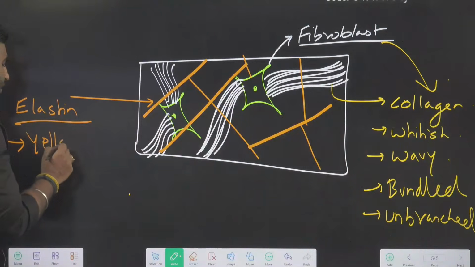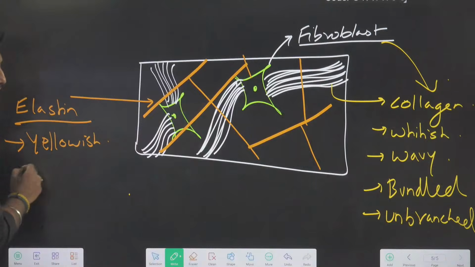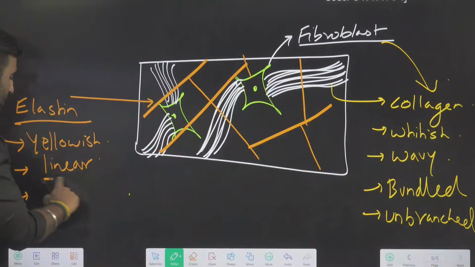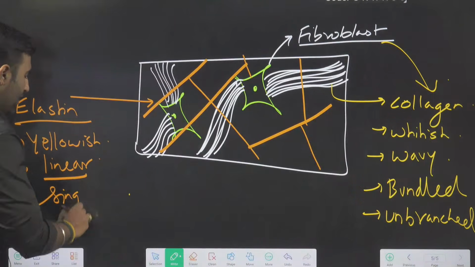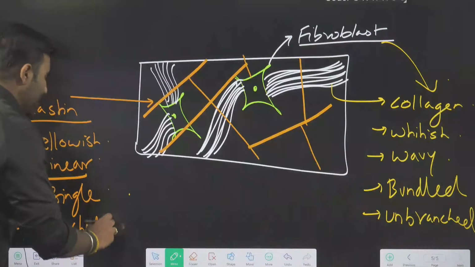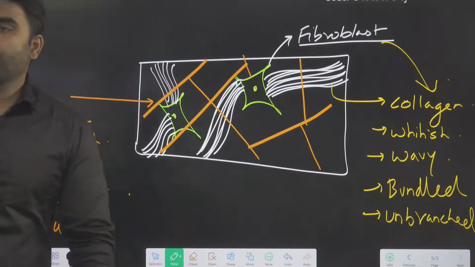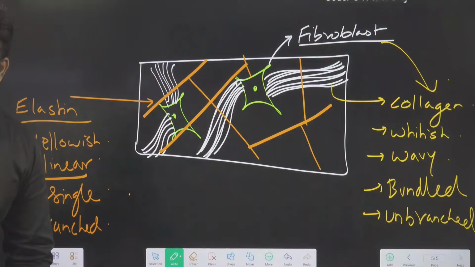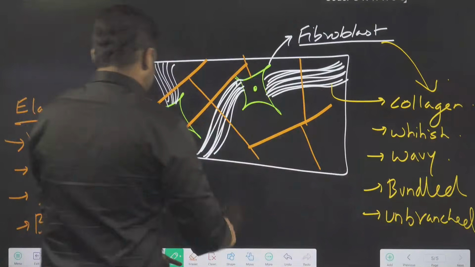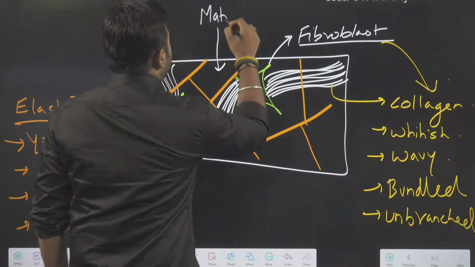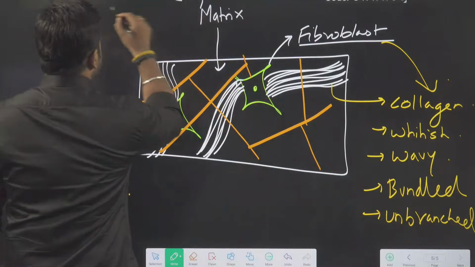Elastin is a little bit yellowish in appearance. They are non-wavy. Non-wavy means they are linear, not bundled, single and branched. They are branching in appearance. Are we clear with this? The same elastin is produced by fibroblast. Remaining in the background, you see the matrix. The background will be filled by the semi-fluid matrix.